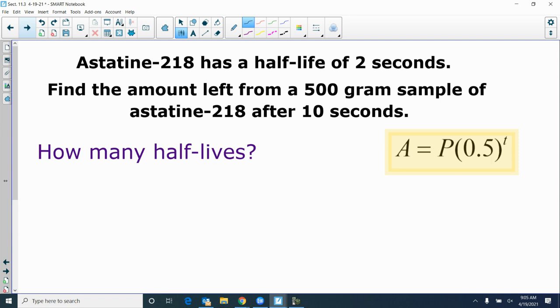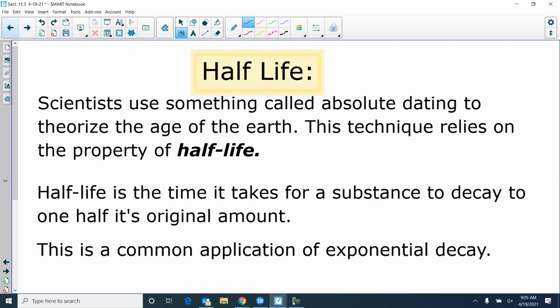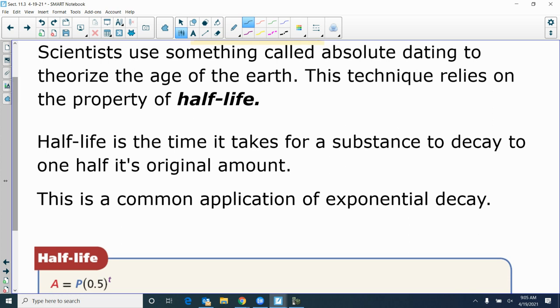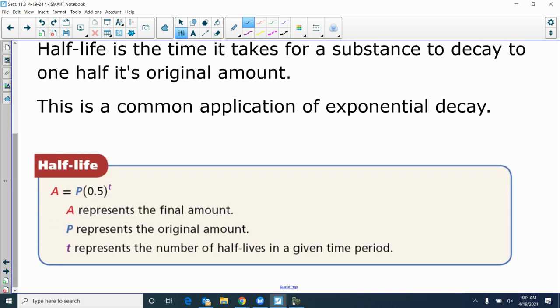Now here you've got to watch because the time is a little bit different. The time is the number of half-lives in a given time period. So it's going to keep dividing in half. It's not necessarily the exact time.